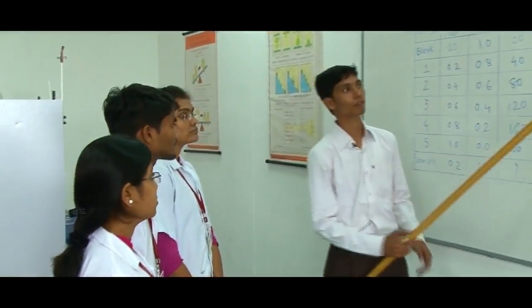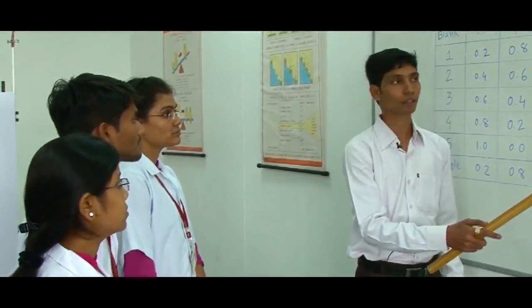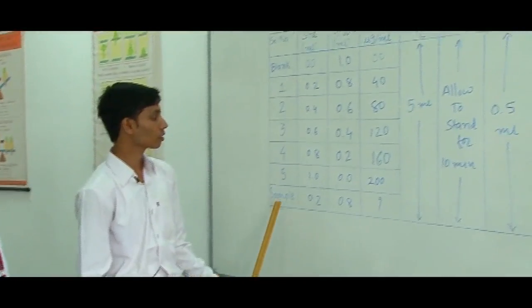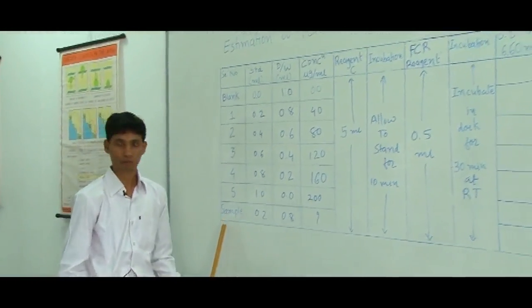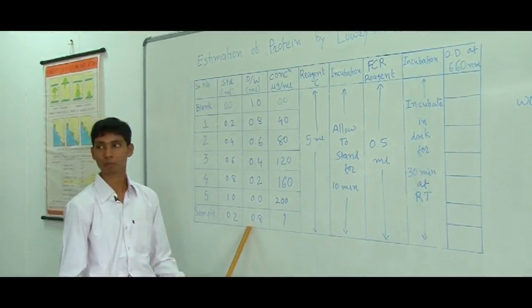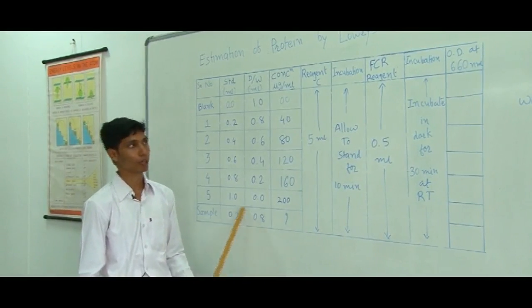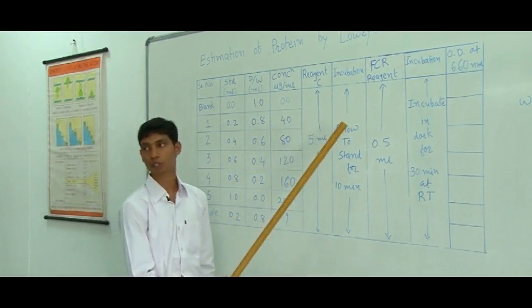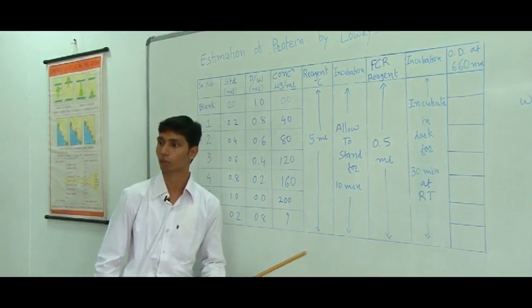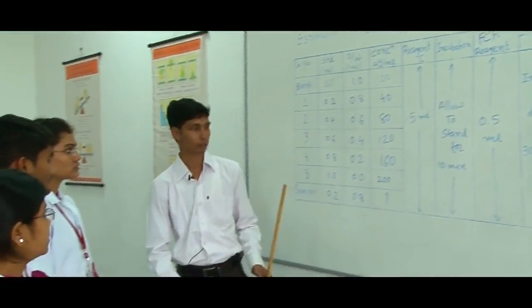So we will have a reading, and then we will calculate the amount of protein present in our sample. We have an unknown sample. We will take 0.2 ml of sample and make up to 1 ml with 0.8 ml distilled water. We will follow the same procedure for the sample, and we will have an OD by which we can calculate the amount of protein present in the sample.